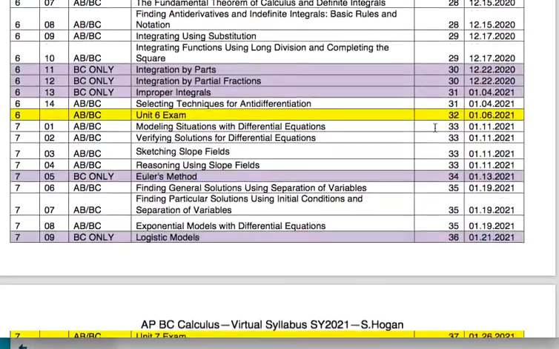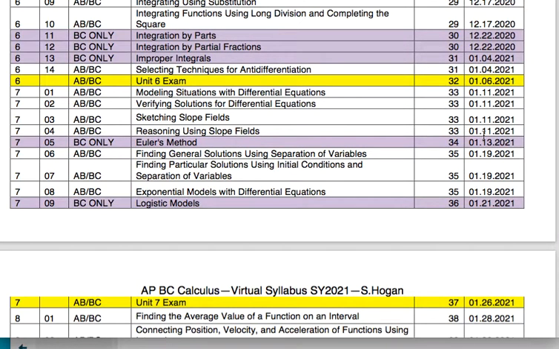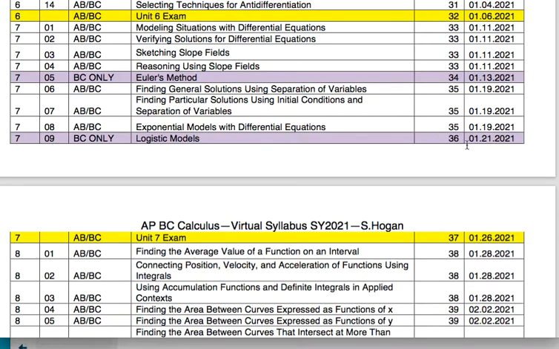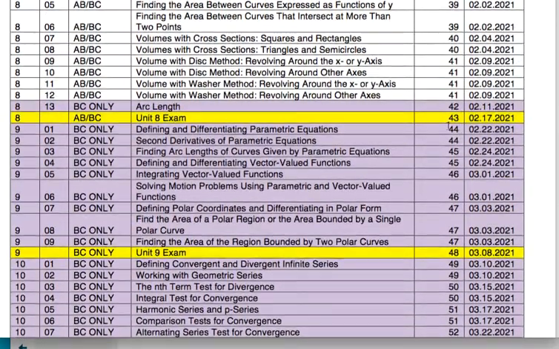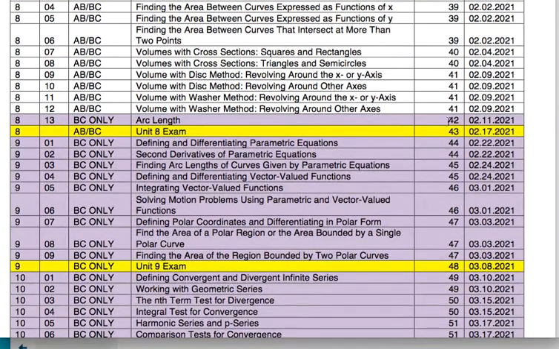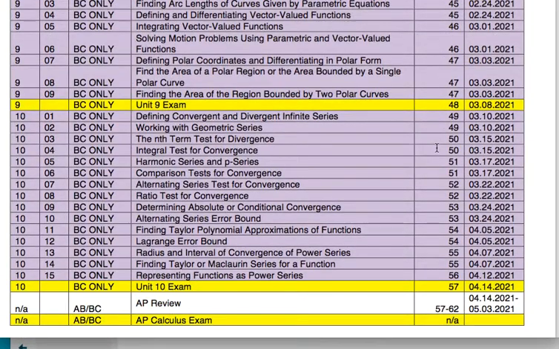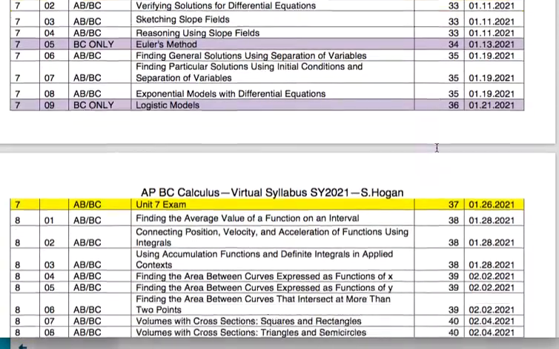And then when we get to the BC stuff, you'll see that frequently, like Euler's method is a BC only topic, and it gets a whole day all by itself, right? Logistic models, same thing, BC only, it gets a whole day all by itself. And you'll see that that starts to happen as we move forward, that a lot of these either get a whole day by themselves or 2 of them get a day because they have something in common. So our pacing definitely slows down significantly when we hit the BC stuff.